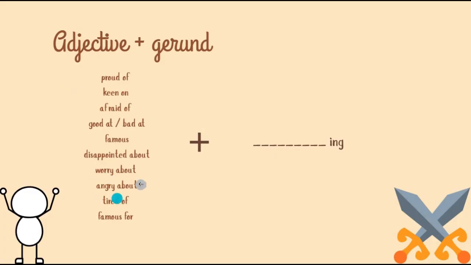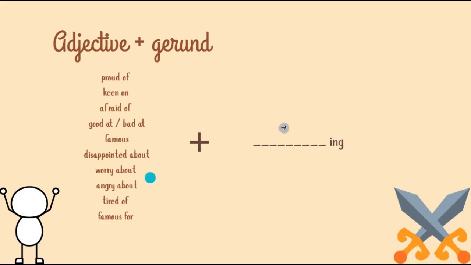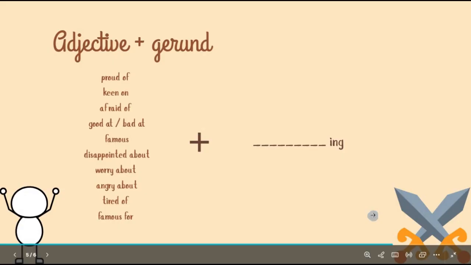We could have an example on this, worry about. Here, worry about, we could say, I worry about making relationship between those friends. Okay, this is what I mean. Okay, disappointed about losing my friends. Losing, verb in ing. Okay.